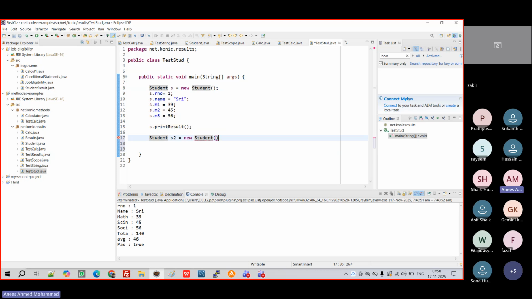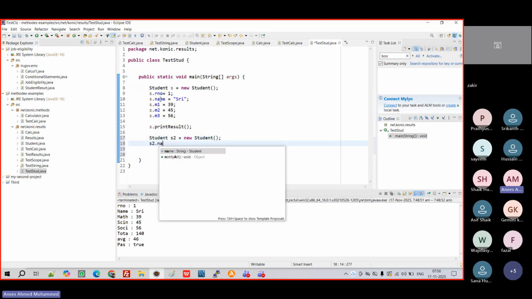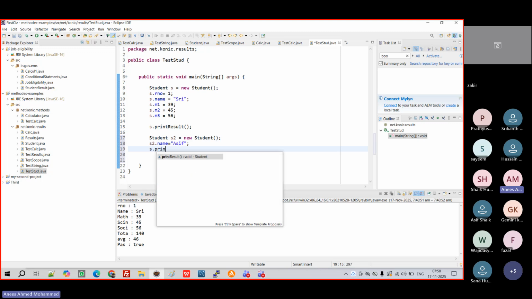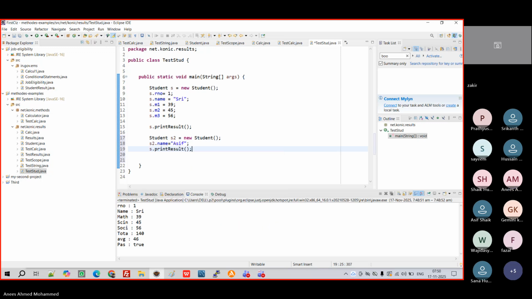So now if I'm creating this student s2, then I need to give separate marks to him, name, right? I'll give you Asif. If I write print name, it will work. The name will print.